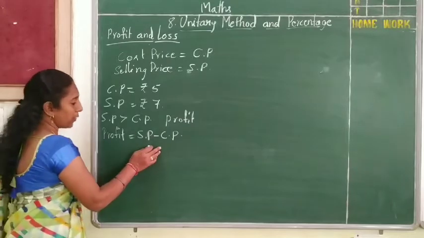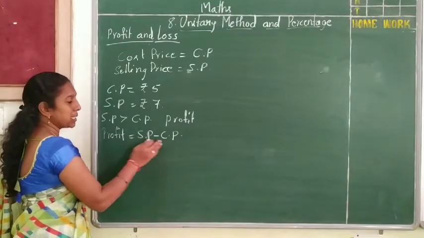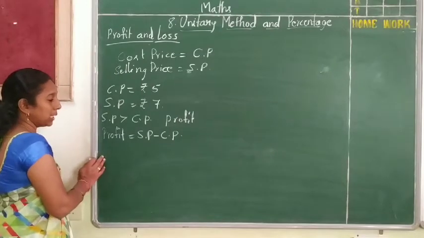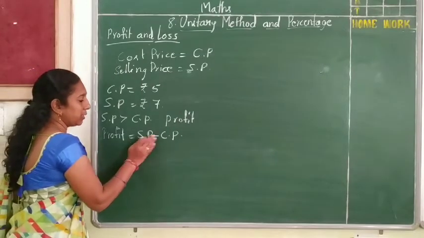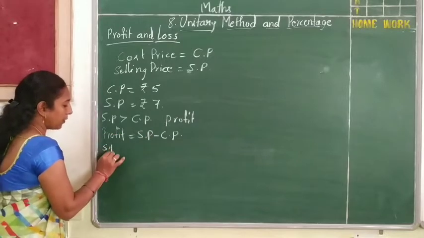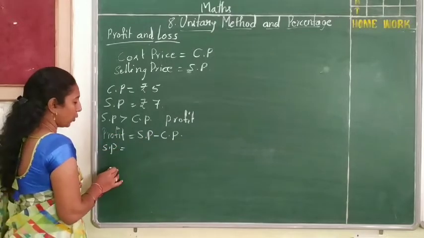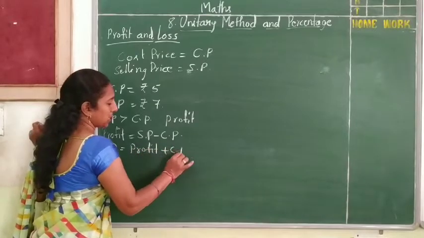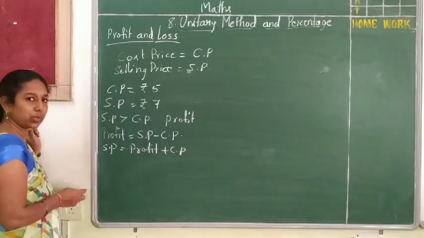By using this formula we can find the selling price and the cost price also. How can we do that? If I want the selling price, I will keep this one here and shift the other. So the formula becomes selling price is equal to profit plus cost price, or cost price plus profit. Both are correct.